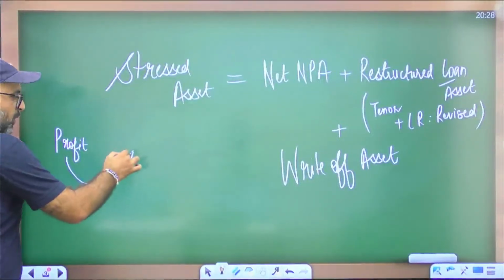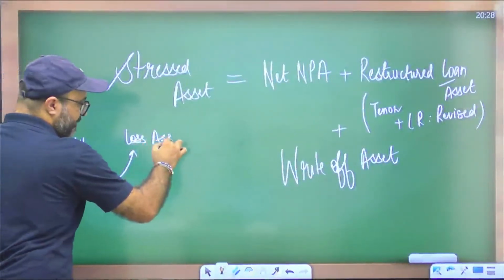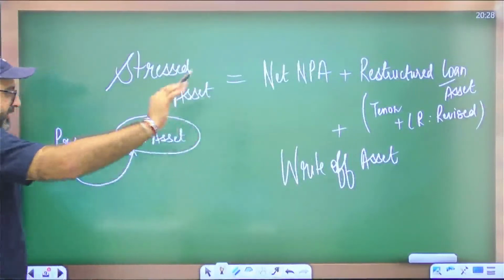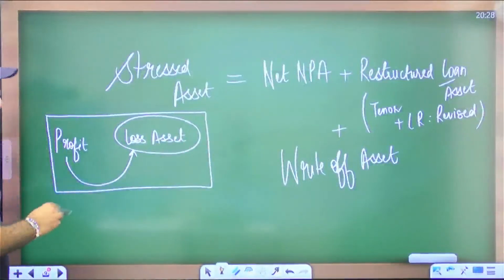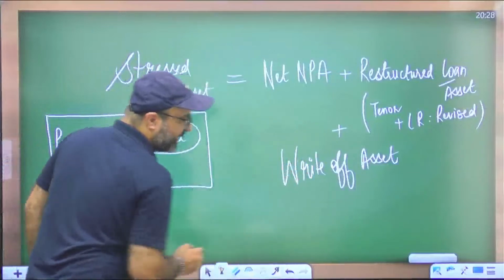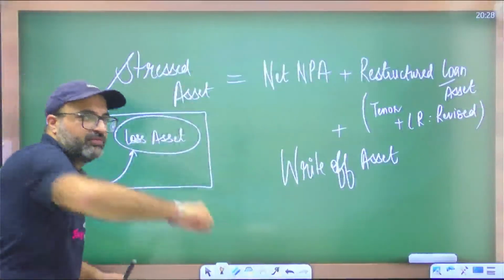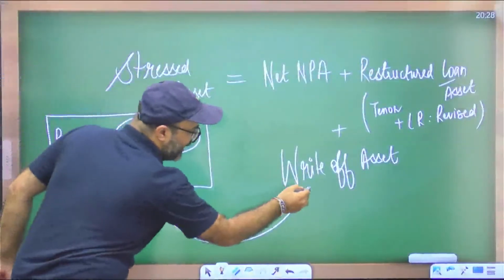to compensate the loss asset, that loss asset will vanish away. That will be removed from the bank's balance sheet, but actually that loan has not been recovered. That is the bank's profit which has been used to remove that loss asset from the balance sheet, and that process is known as writing off asset.